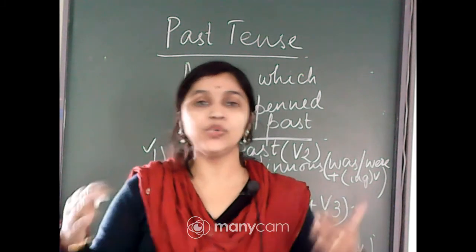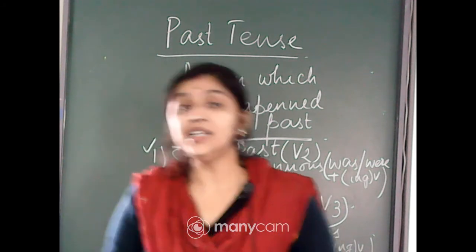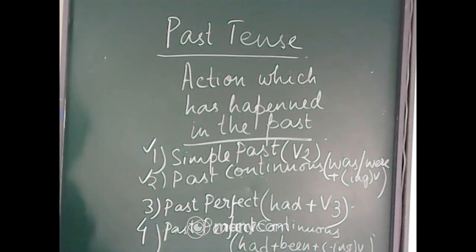We will not use it all the time. We are just going to use it when it is absolutely necessary. Okay. So past perfect continuous tense is used to indicate an action that occurred before a certain point of time in the past and it had continued up to that moment and was still in progress.